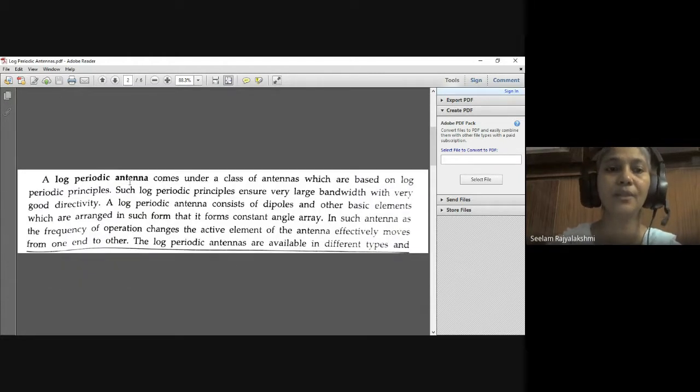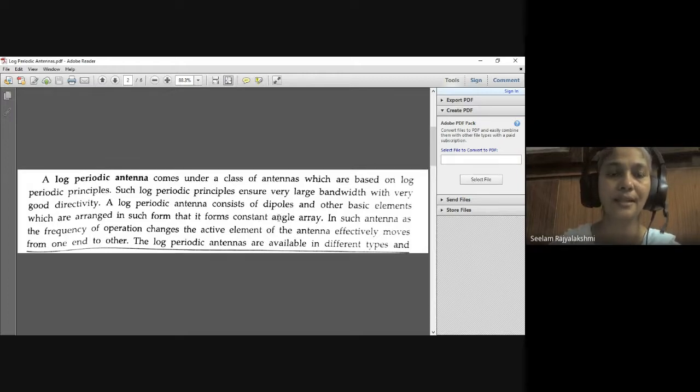So the log periodic antenna is based on the periodic principles. The log periodic principles ensure very large bandwidth with very good directivity. That means the log periodic principles ensure very large bandwidth and also good directivity. A log periodic antenna consists of dipoles and basic elements, and these dipoles and basic elements are arranged in a constant angle array.